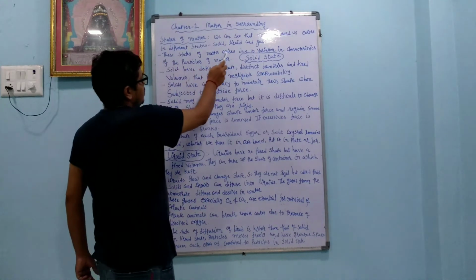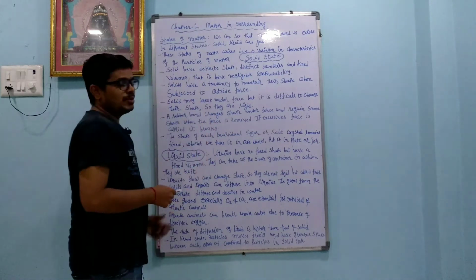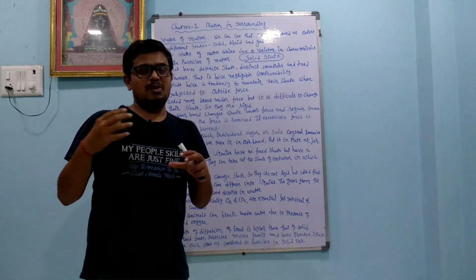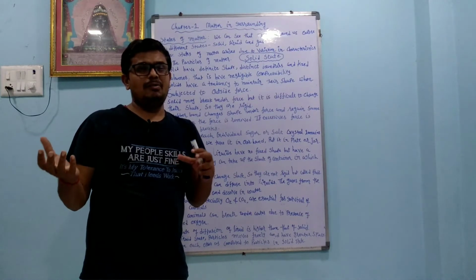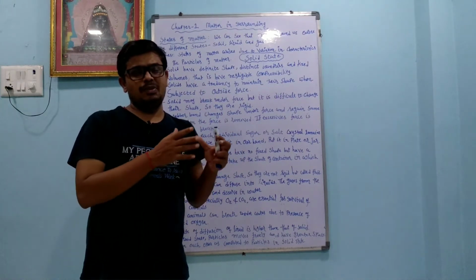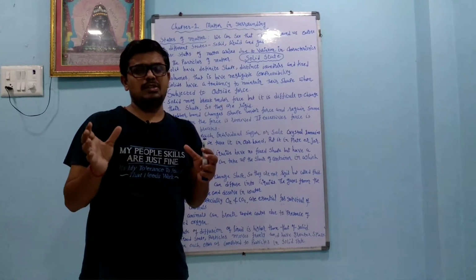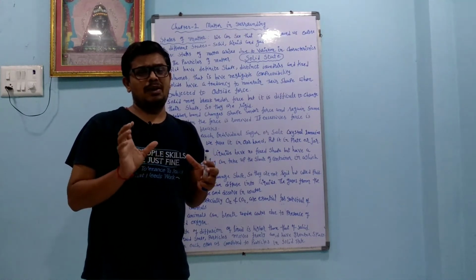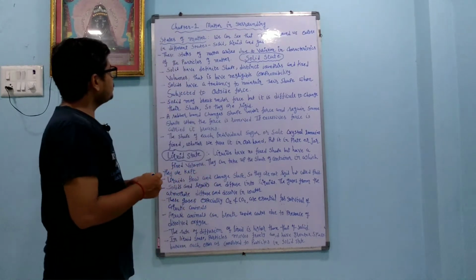These states of matter arise due to variation in the characteristics of the particles of the matter. So why do we get one compound in solid form, and the same compound in liquid form and in gaseous form? We can take the example of water. Water is available in liquid form, in solid form as ice, and also in gaseous form as steam. So it depends upon the characteristics of the particles present in the compound or the matter.